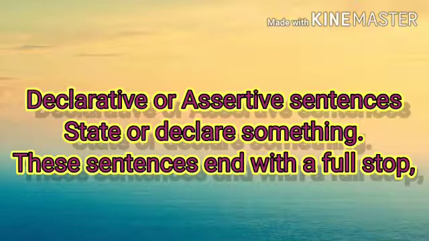Now, we will see all kinds of sentences one by one. So, let's revise it. The first one, declarative or assertive sentences. Now, what do these kinds of sentences show? Declarative sentences state or declare something. These sentences end with a full stop. Now, let's see with an example. For example, the children were playing in the park. In this sentence, it declares that the children were playing in the park and the sentence ends with a full stop. So, this is an example of a declarative or assertive sentence.